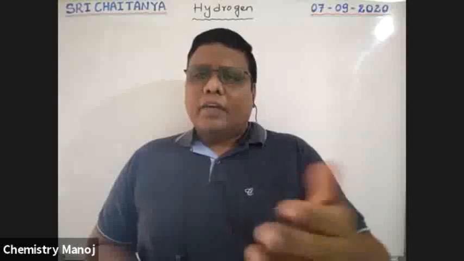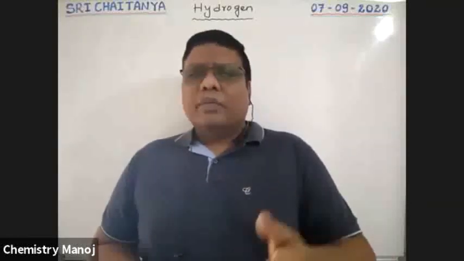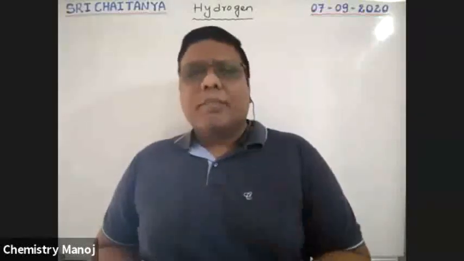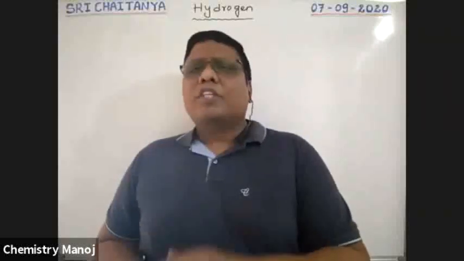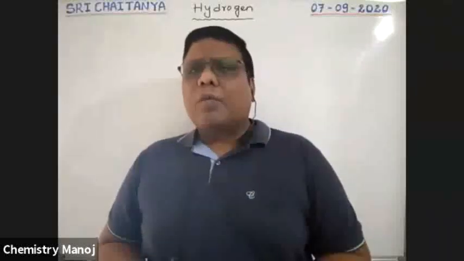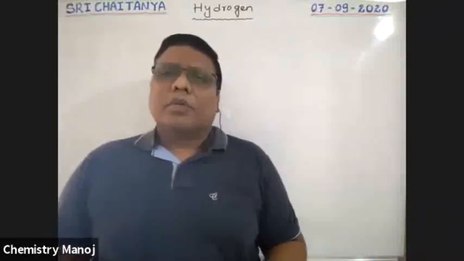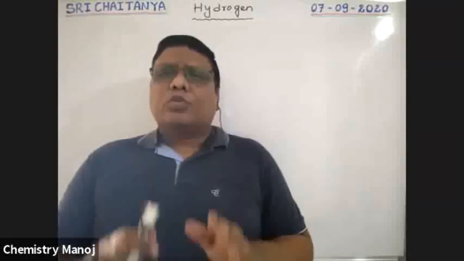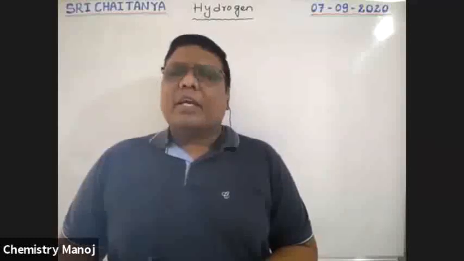Already we completed hydrogen peroxide. There, strength of H2O2, weight by volume, percentage strength, volume strength, normality, molarity, all those are completed. In hardness of water, how to calculate how much is the hardness of water, so small problems are there. Almost it is a theoretical chapter. Now I am starting here. Hydrogen and its compounds. In particular, today we are discussing hydrogen.